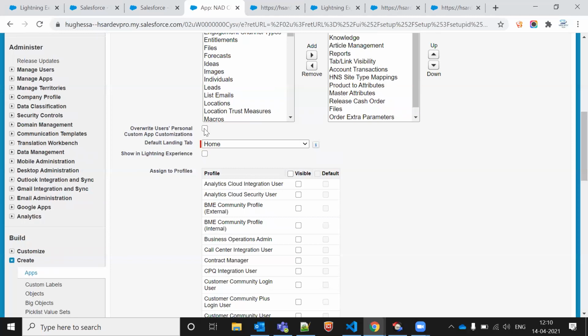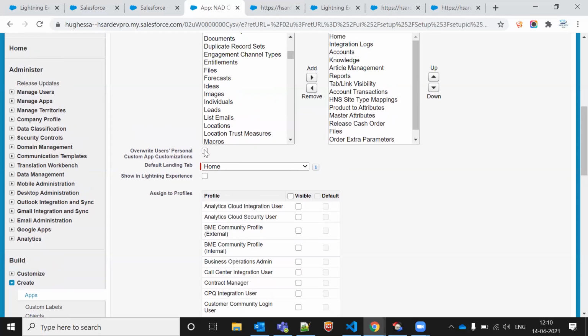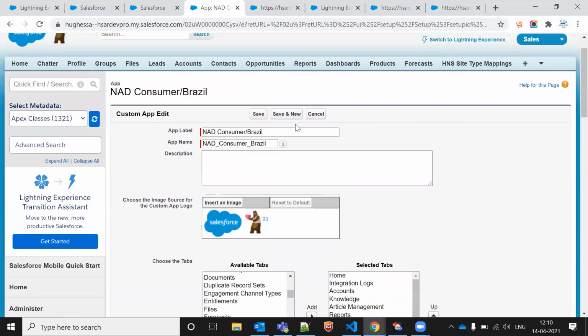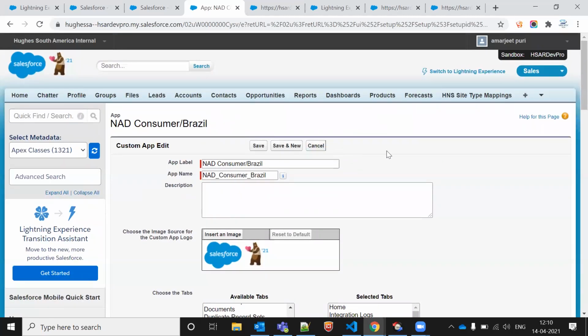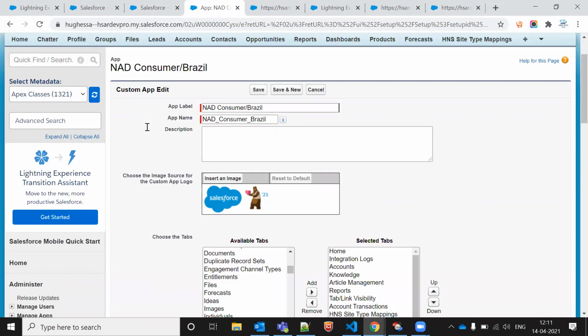Amarjit, we can't create apps directly when we are in Lightning Experience? No, we can. If we are creating any custom app and want to enable it in both Classic and Lightning, we can create it from the Classic side. But a Lightning app won't be visible in Classic.